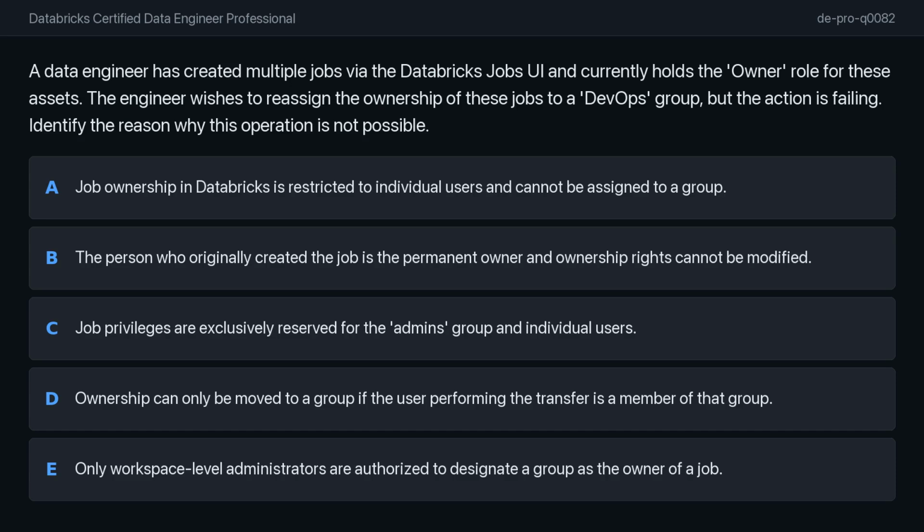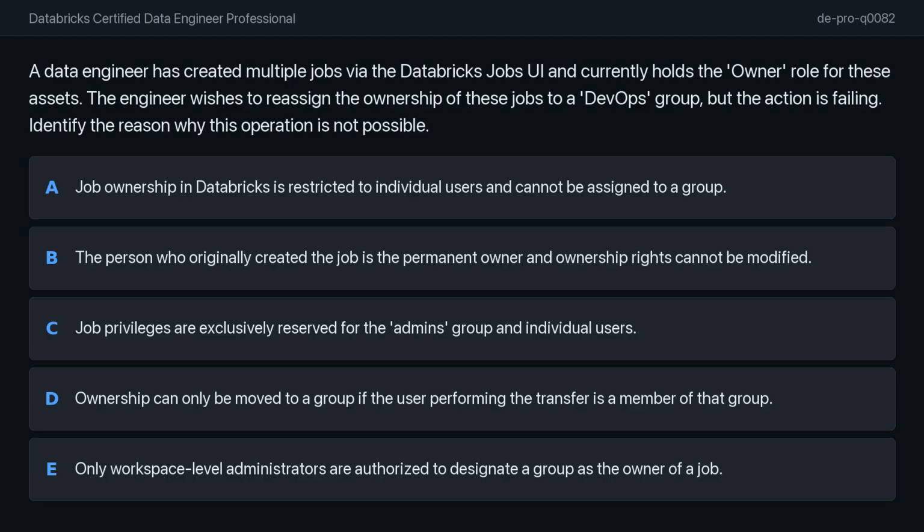A data engineer has created multiple jobs via the Databricks Jobs UI and currently holds the owner role for these assets. The engineer wishes to reassign the ownership of these jobs to a DevOps group, but the action is failing. Identify the reason why this operation is not possible.